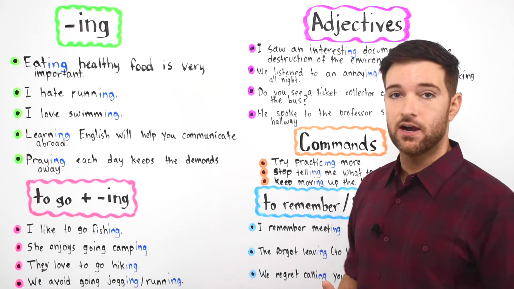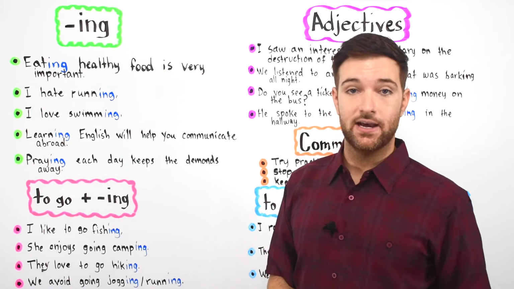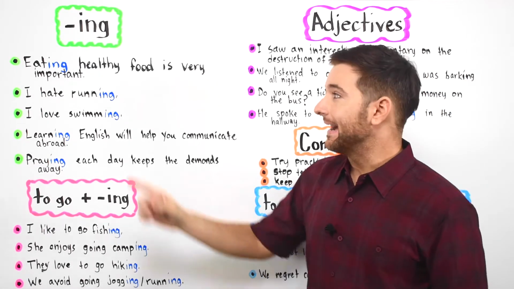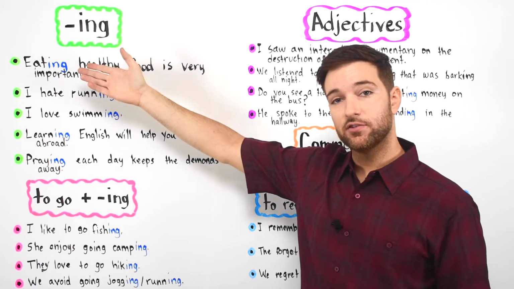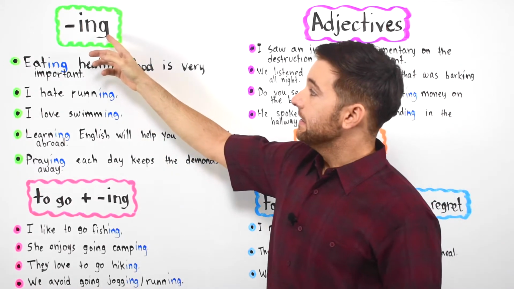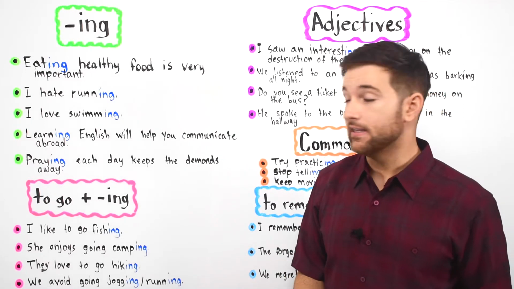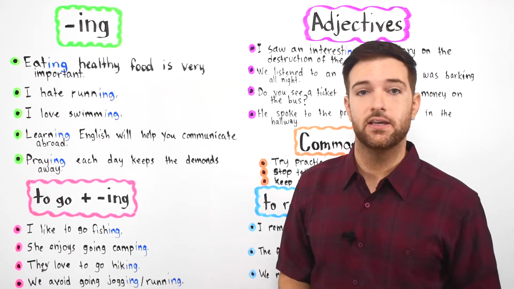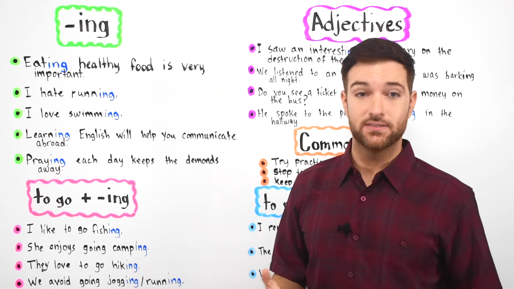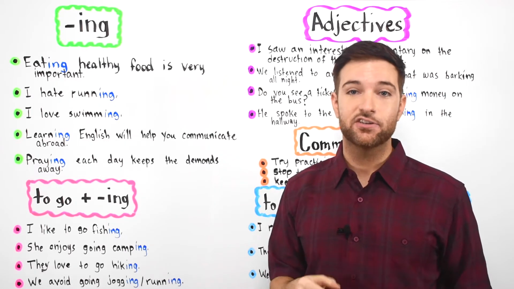We're going to start this lesson off by discussing the ing form of a noun. In fact, we can turn many verbs into useful nouns just by adding ing to the word. So if we have a verb like to eat, to go, to have, to say, all we have to do is take the verb and add ing to the end. In that case we get a noun, a noun that describes the actions of a verb, but technically it's not a verb, it's a noun. So even though it is considered a noun, it expresses the action of a verb.